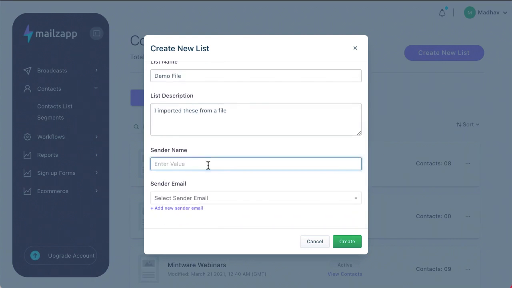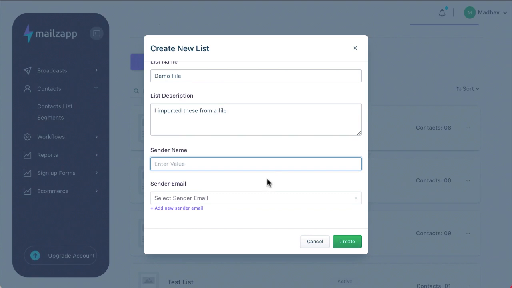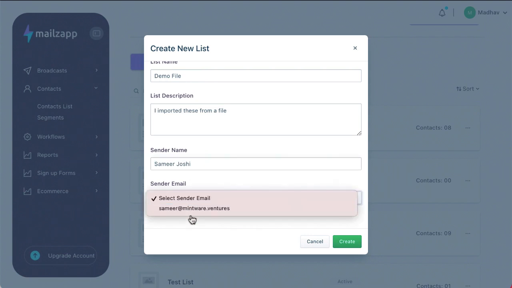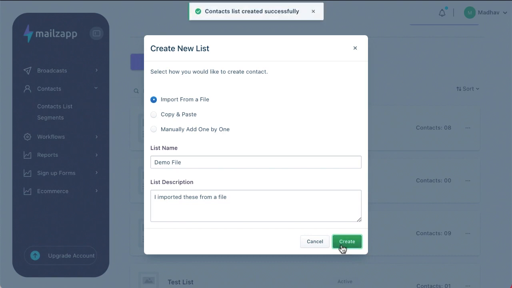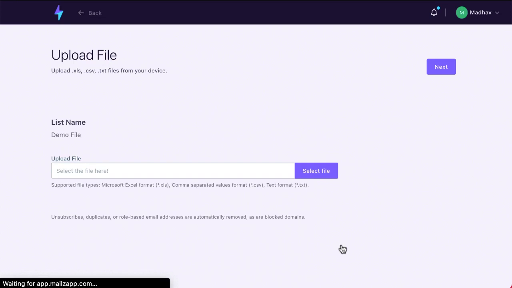You need to select your sender name. I will just select some sender name, I'll just put mine here, for example. And then you select your sender email address. Like I said, I won't be importing real data into this right now, just not to compromise any information. What you can do from here is upload your CSV file. Unsubscribes, duplicates, or role-based email addresses will be removed.